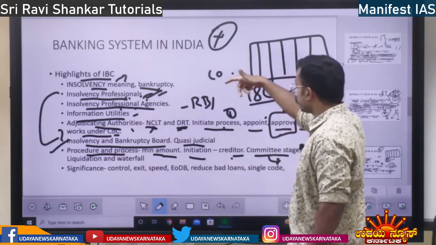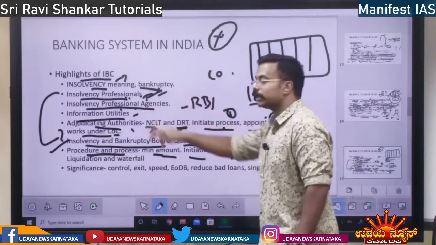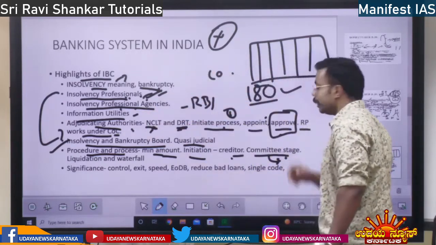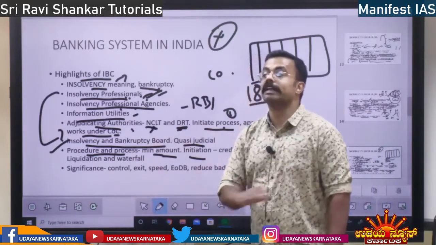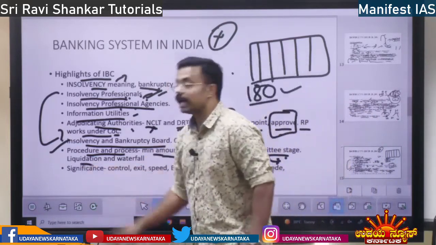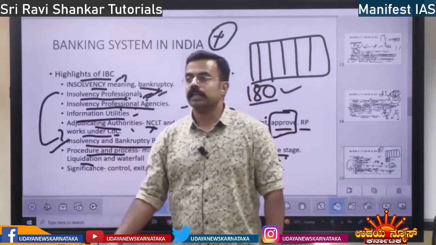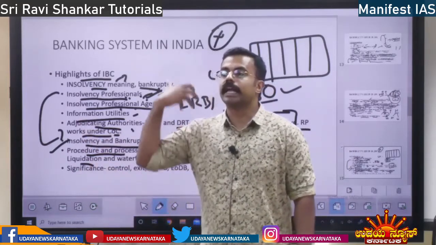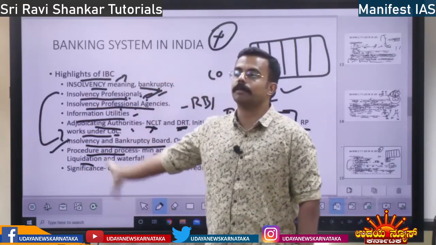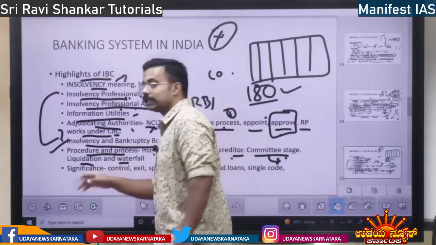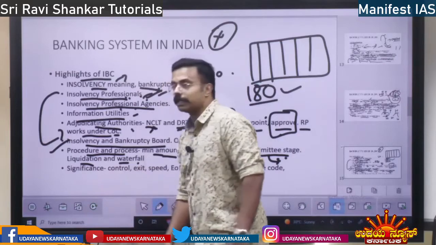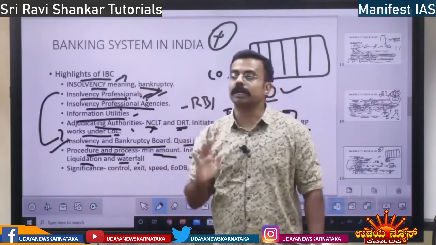So once the insolvency professional gives the plan, it is going to go to the committee stage. They are going to approve the plan and the company assets will be liquidated. Liquidated means the company is wound up. They liquidate, take money from that company and give it to the bank. In the liquidation waterfall, when the company is wound up, who will be given money first?